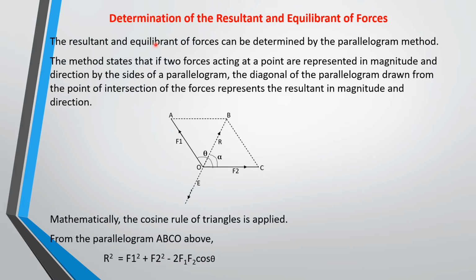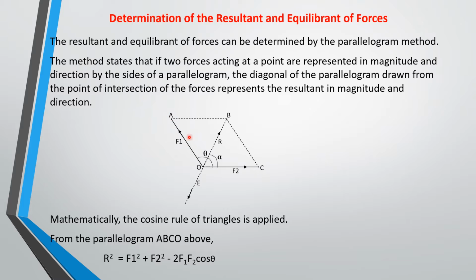So the resultant of the force can be determined by the parallelogram method. The parallelogram method states that if two forces acting at a point are represented in magnitude and direction by the sides of a parallelogram, the diagonal drawn from the point of intersection of the two forces represents the resultant. And the force acting in the opposite direction but with the same magnitude as the resultant is the equilibrant.